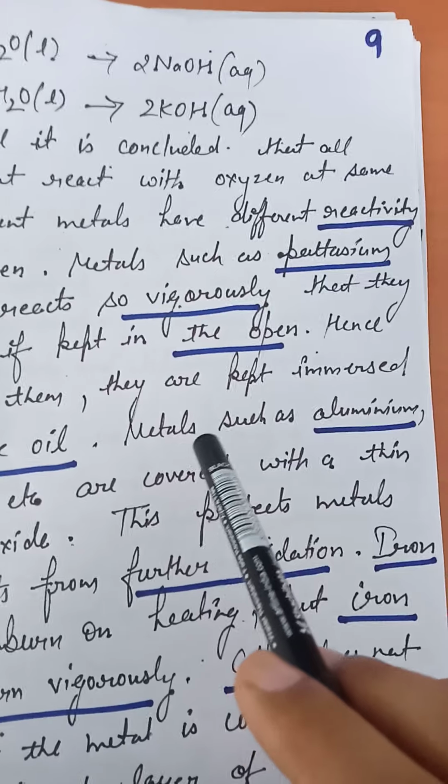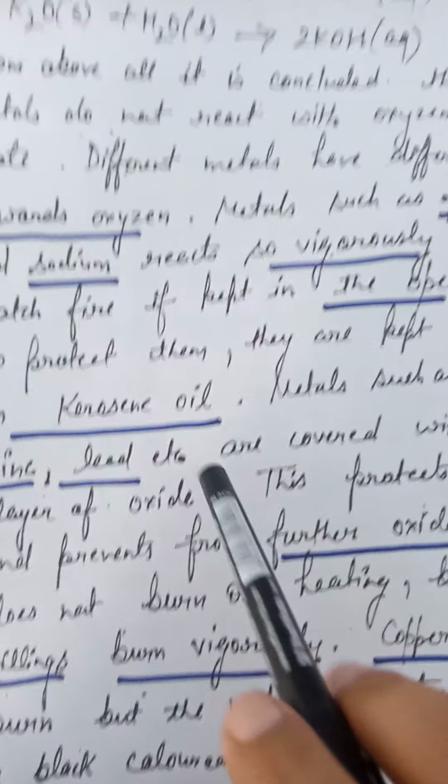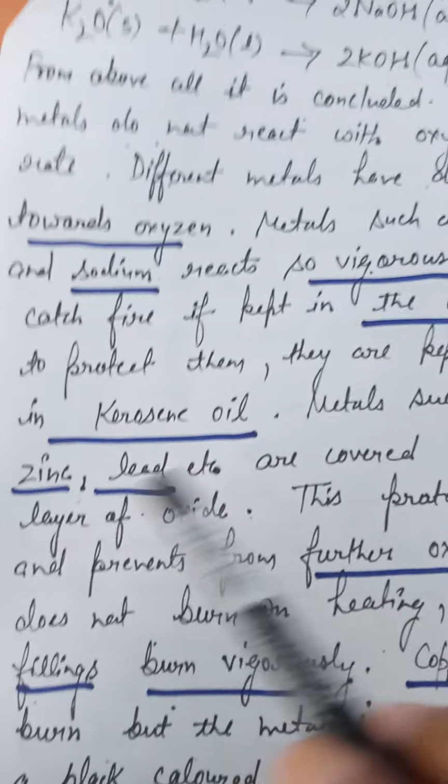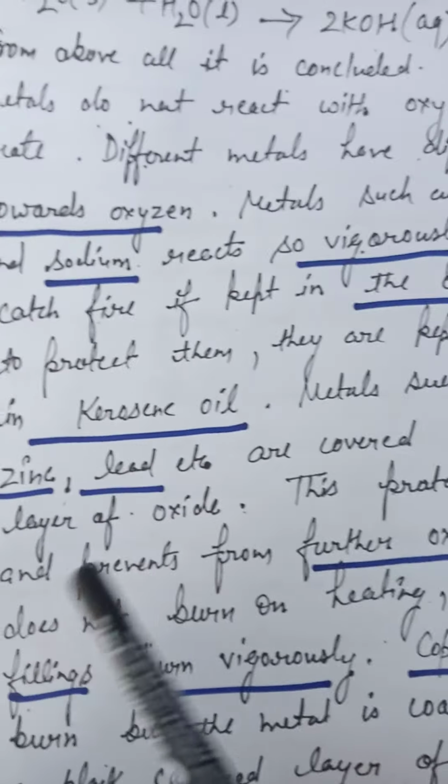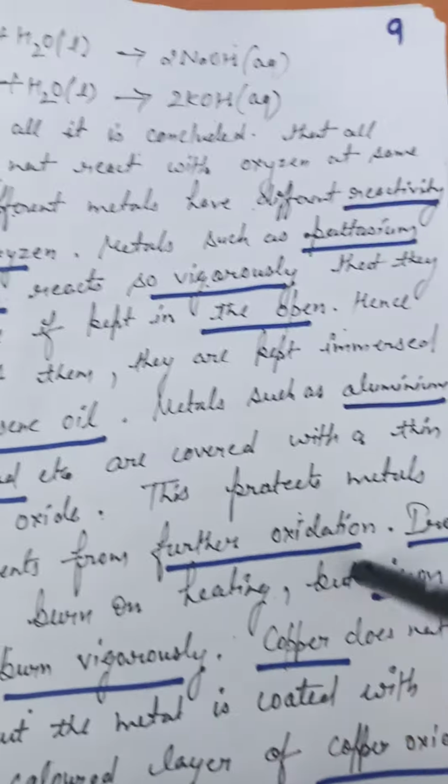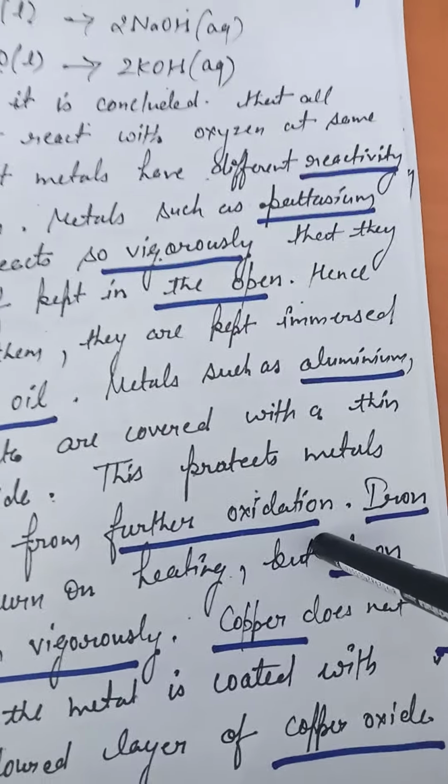Metals such as aluminium, zinc, lead, etc. are covered with a thin layer of oxide. This protects the metal and prevents further oxidation.